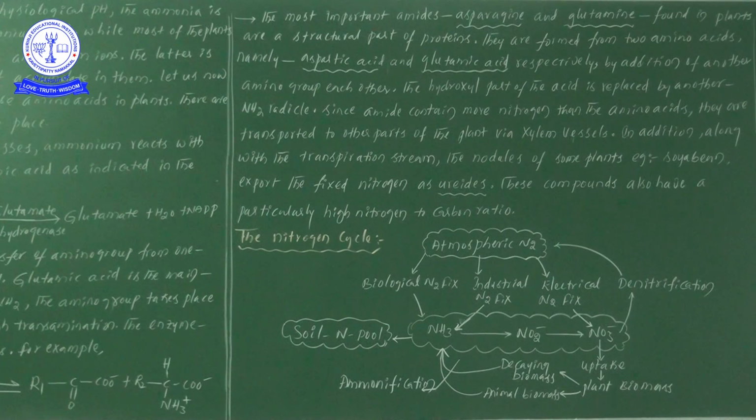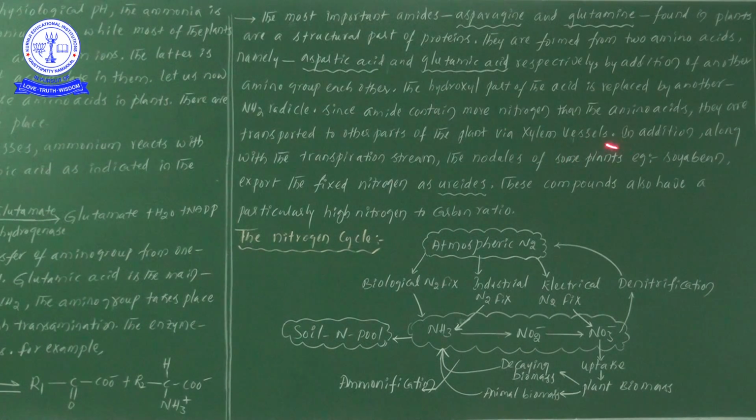The amides will not be stable at one place; they will be translocated or transported from one place to another with the help of xylem vessels.